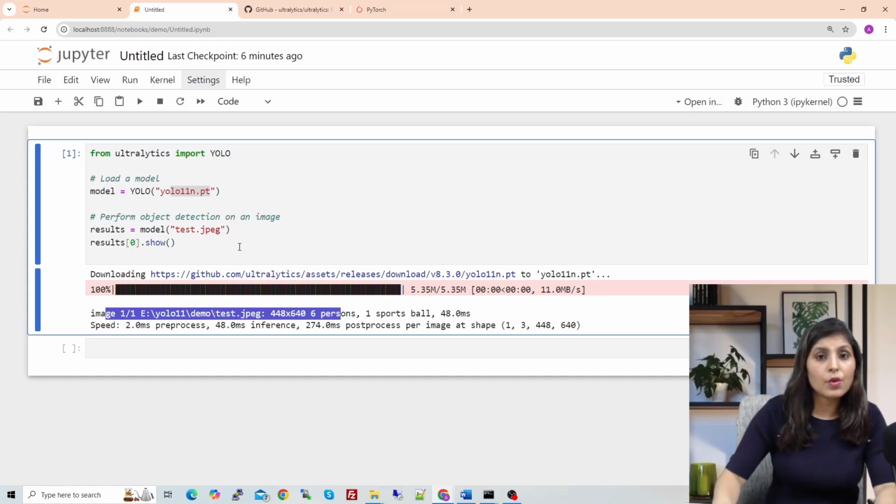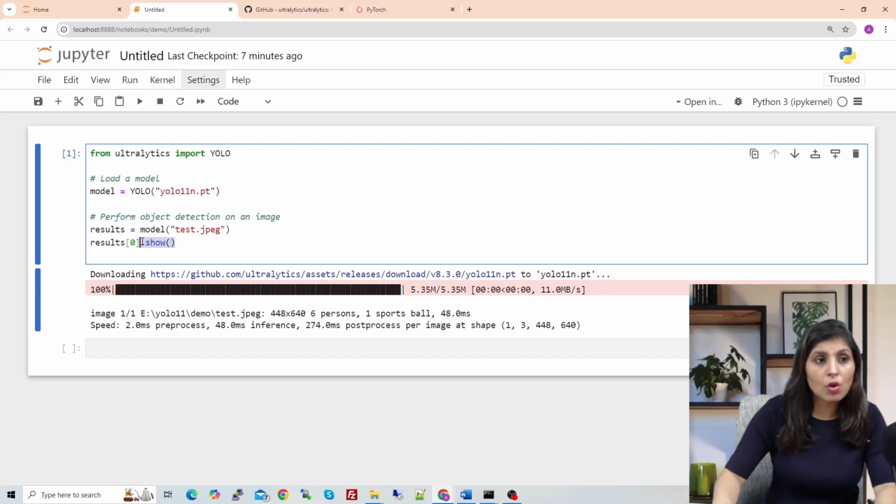Now let's say we want to perform object detection on a video and we also want to save the output. Right now, using this dot show, we can only see the output image. But what if we want to save that output? Let me show you.